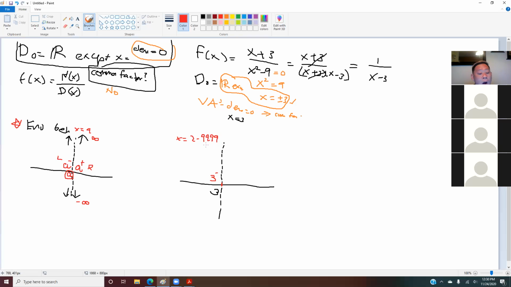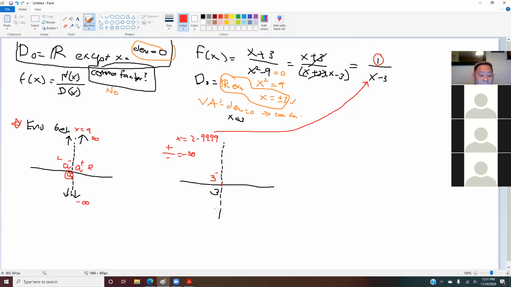Actually it's a bunch of nines. So what we are checking here is, is this going to infinity or negative infinity? So I plug this 2.999 over here, and I just want to figure out the sign. Is that positive or negative? Since the one on top is positive, so this is positive. And then 2.9999 minus 3, you will get a negative. So positive divided by negative is negative infinity.